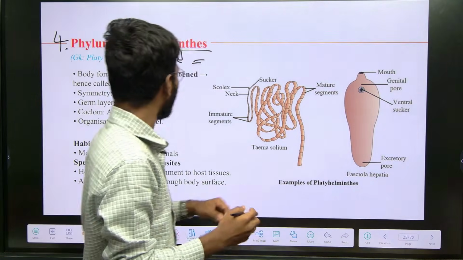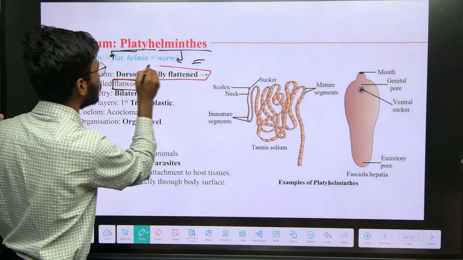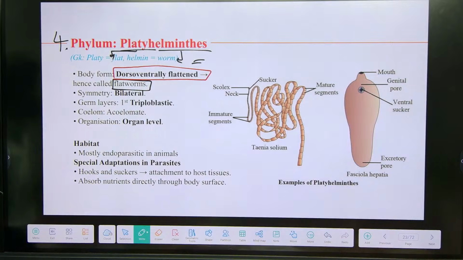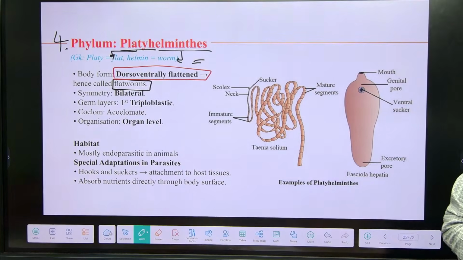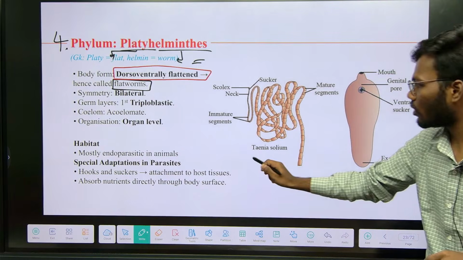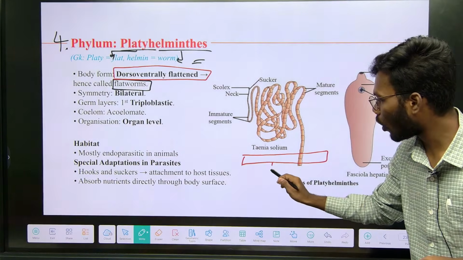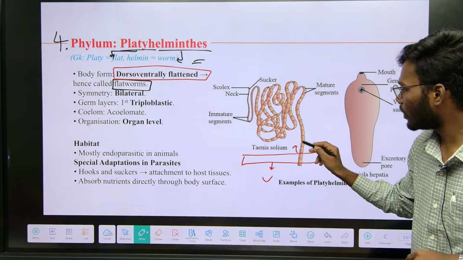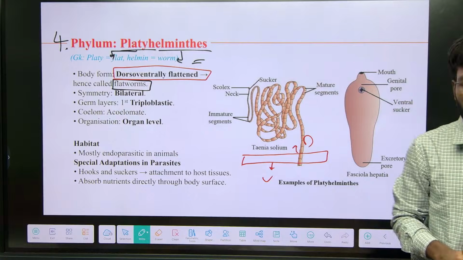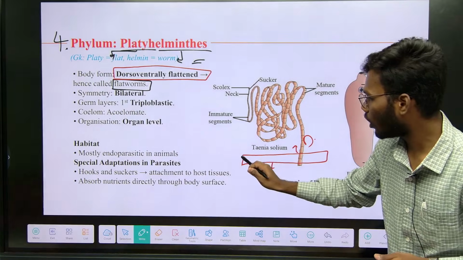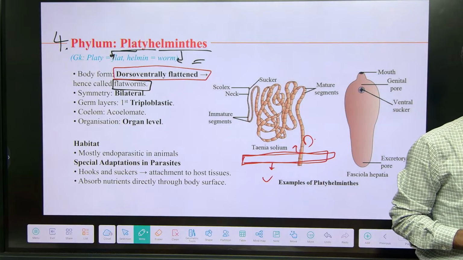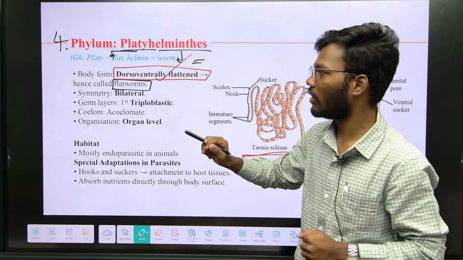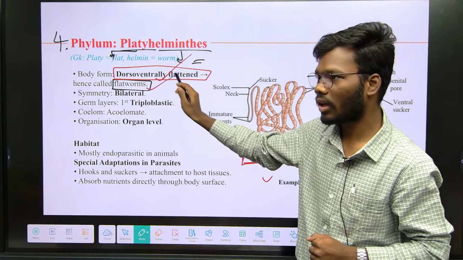Because the body is dorso-ventrally flattened. So what is dorsal, what is ventral? This is the dorsal part and the back side is ventral. Likewise in the animal, the bottom side is ventral and the upper side is dorsal. Understand? The dorsal and ventral form a normal flat-like structure. So that's why these animals are called flatworms. Because of this dorso-ventrally flattened structure, Platyhelminthes are called flatworms.